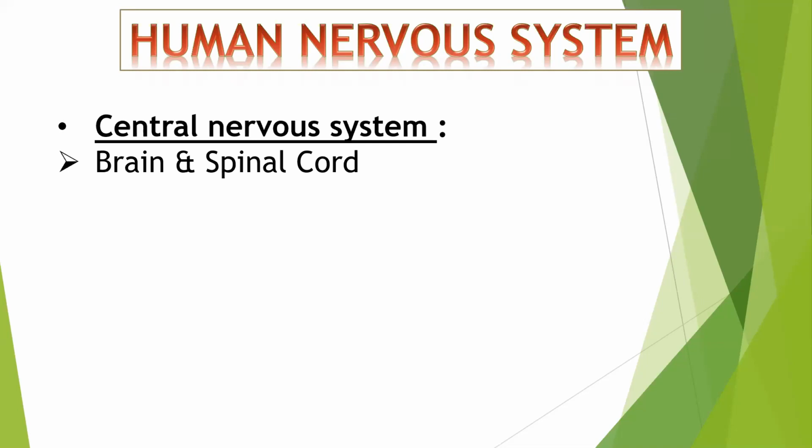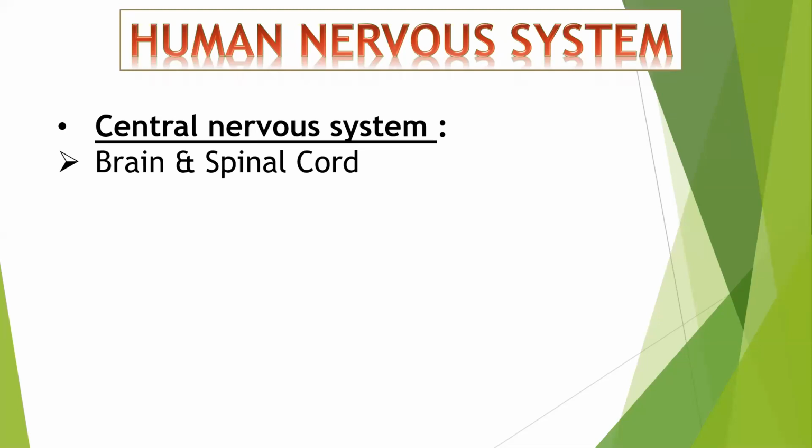Now you need to understand both of them are in contact with each other. Okay, where is brain located? We very much know, inside the skull. Correct? The most anterior part of the body. And spinal cord, which is dorsally present. Dorsally is backside.